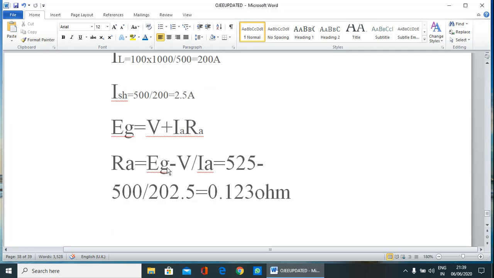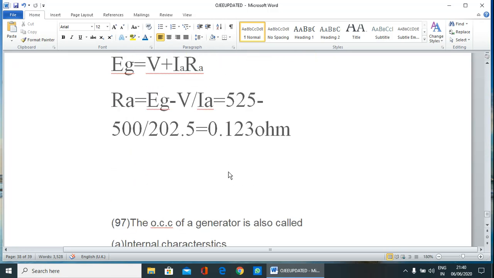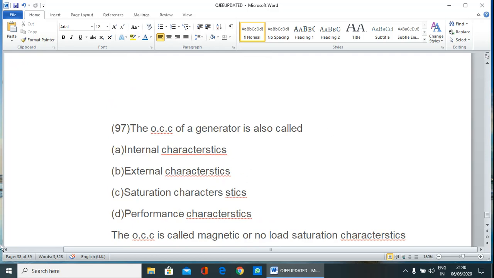So next we can find out what is EG. EG is equal to V plus IA RA. Therefore, what is your RA? EG minus V divided by IA. That is 525 minus 500 divided by IA. How much is IA? That is ISH plus IL. So 202.5, that is 0.123 ohm. So correct answer is 0.123 ohm.